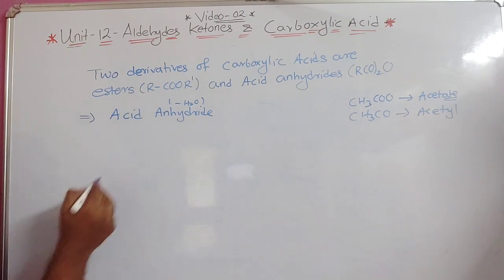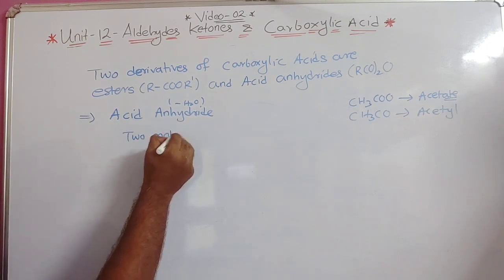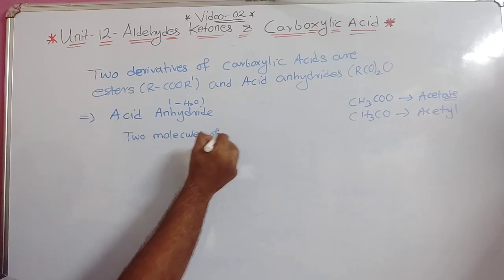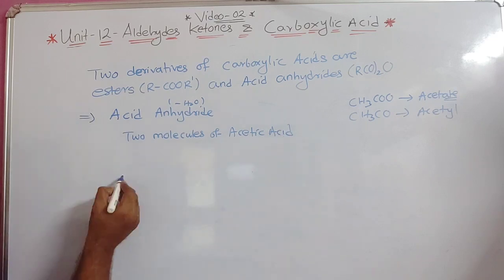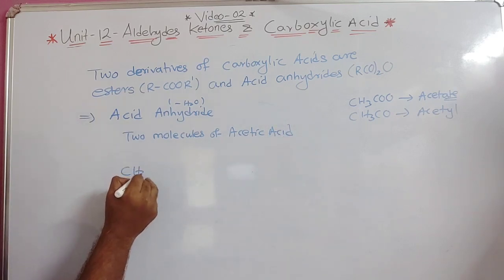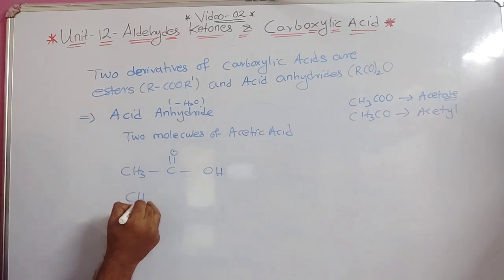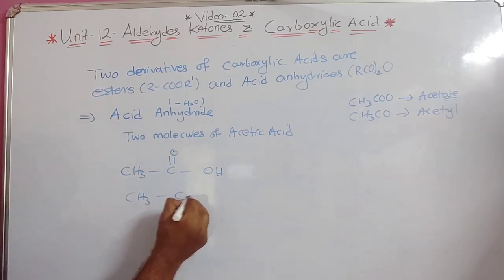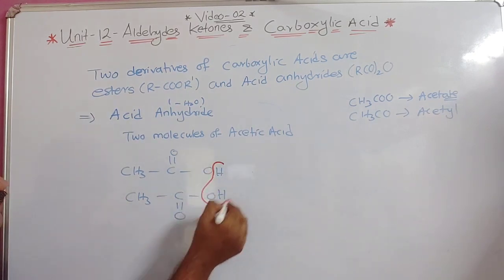If you take two molecules of acetic acid, that is, CH3 C double bond O dash OH, and another molecule CH3C double bond O dash OH, understood? Now from these molecules I am going to remove a water molecule.